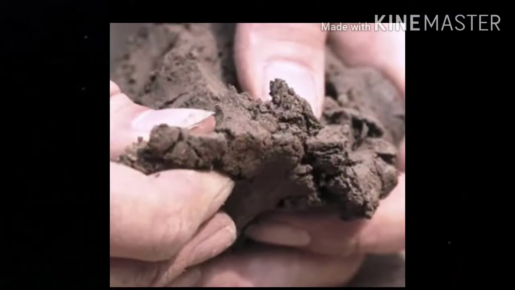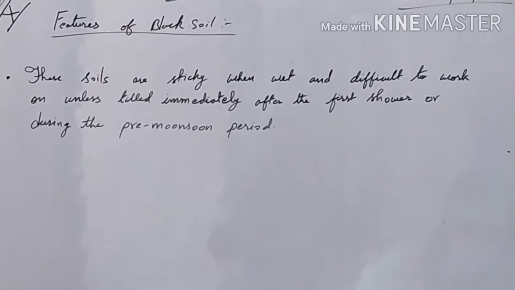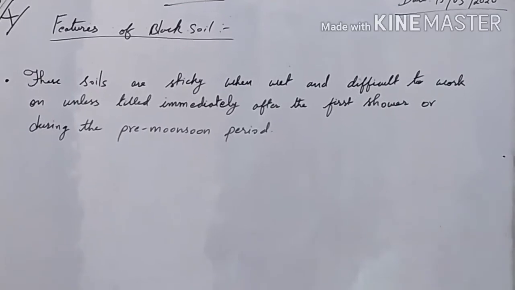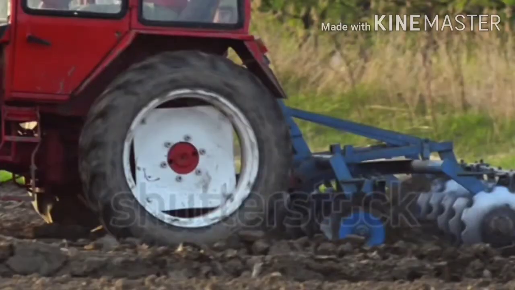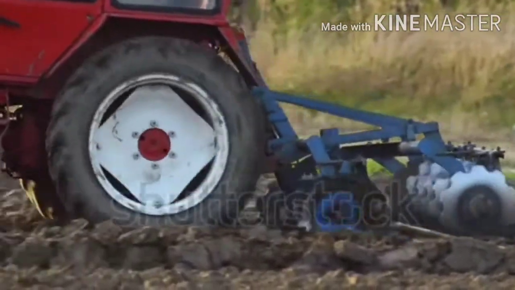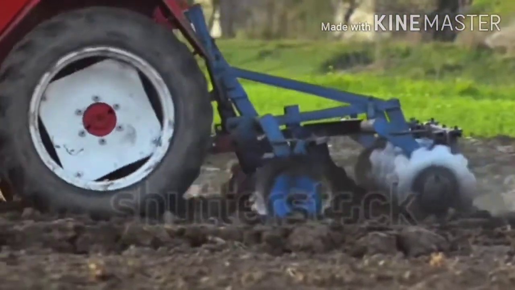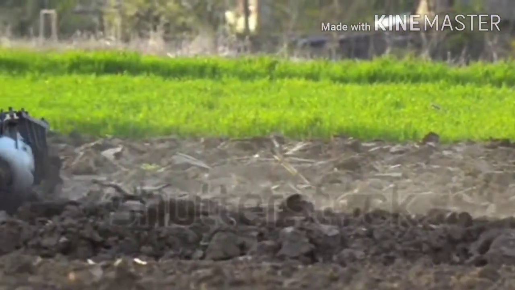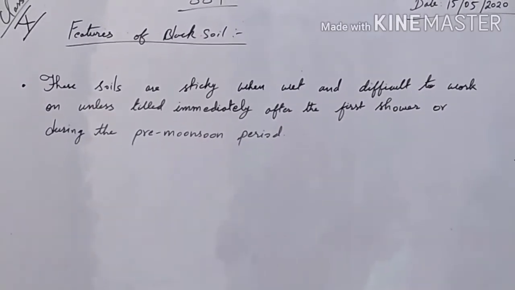These soils are sticky when wet and difficult to work on unless tilled immediately after the first shower or during the pre-monsoon period. So as soon as the monsoon season starts, after the first shower only, the soil has to be tilled. Otherwise the soil will become so sticky that it will be very difficult to work on the soil to plant the crops. If it is wet for a long period of time, it becomes very sticky.